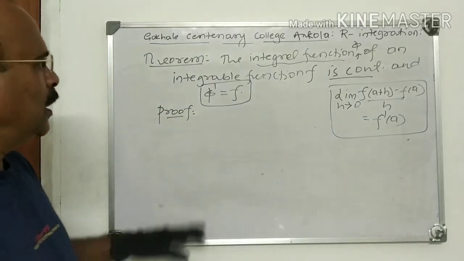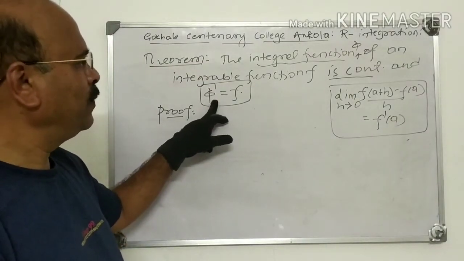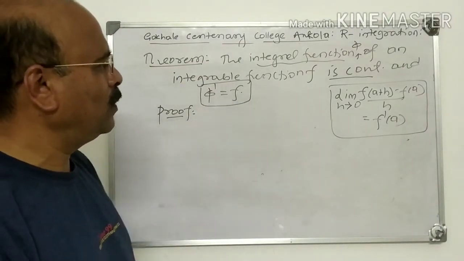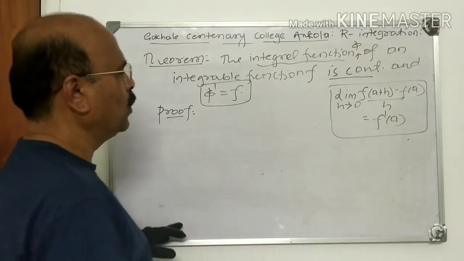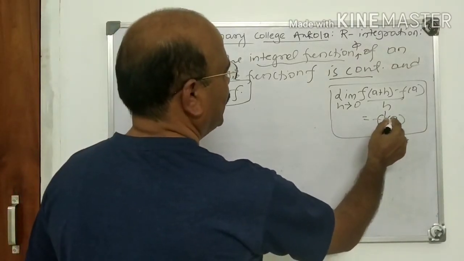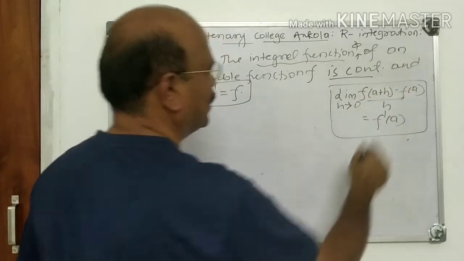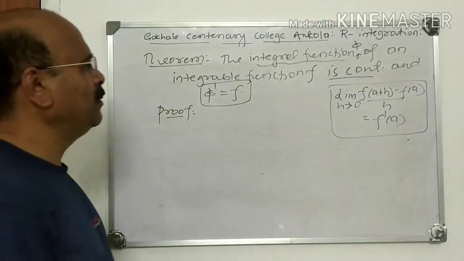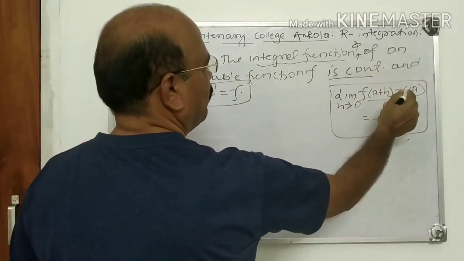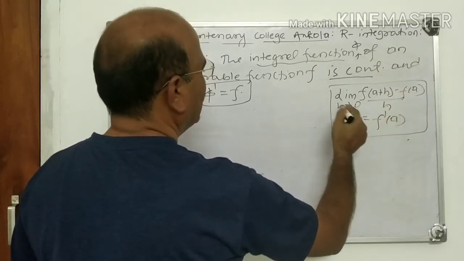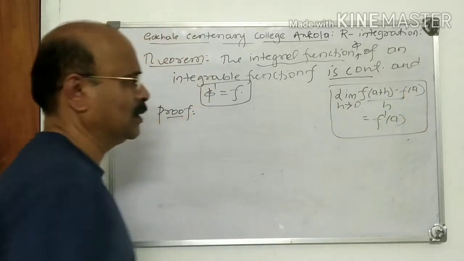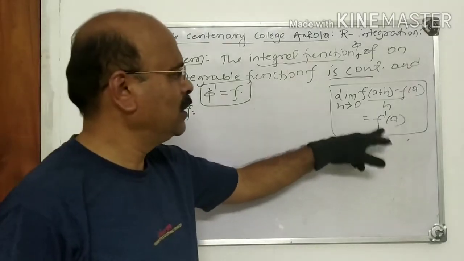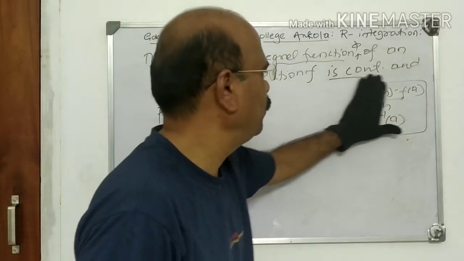Now, to prove that pi dash is equal to f, we have to prove that pi dash a, this limit, exists. We use this definition of derivative.